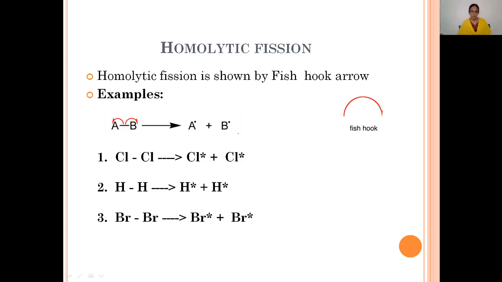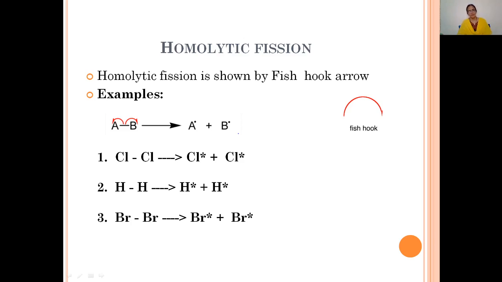Between the two bromine atoms there is a single covalent bond made up of two electrons. When this covalent bond is broken homolytically, each bromine atom gets one electron. Thus, we get two bromine free radicals. These are the different examples of homolytic bond fission.